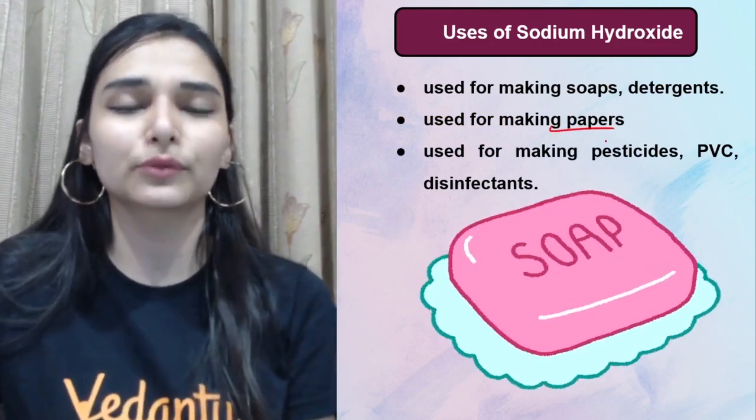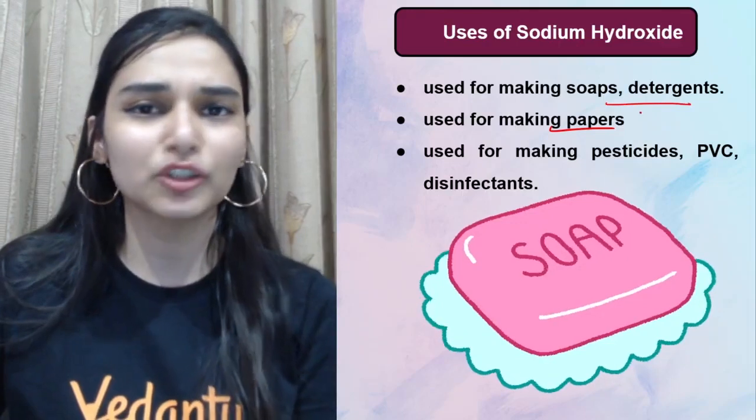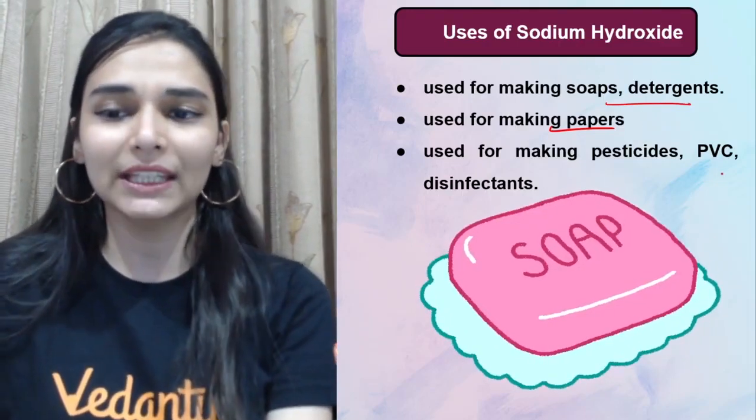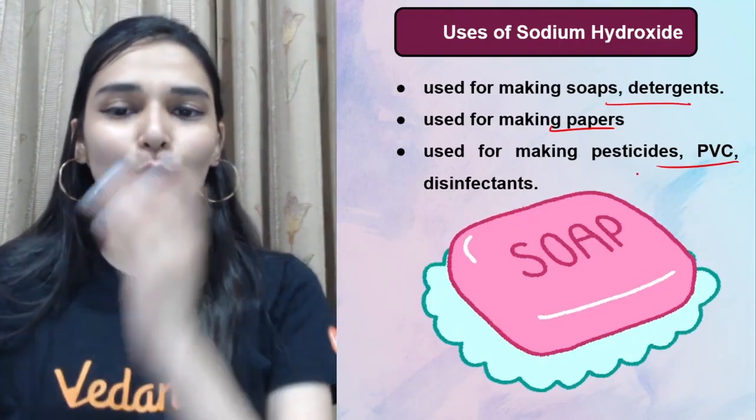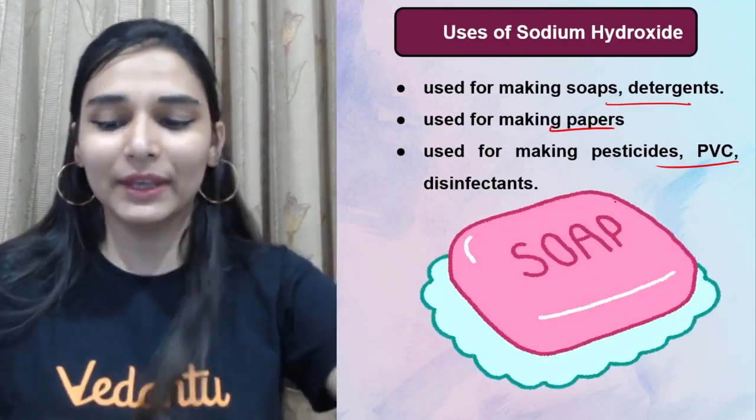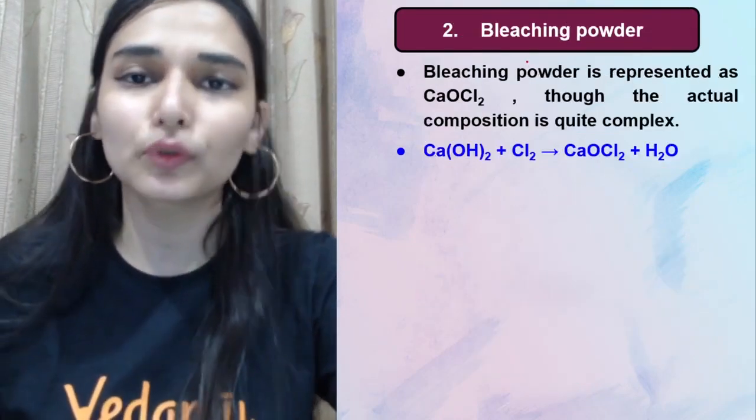Paper industry में use होता है, then you use it in the soaps and detergents. You know that for making the polyvinyl chloride polymers बनाने के लिए, pesticides के लिए हम use करते हैं. So go through the uses.